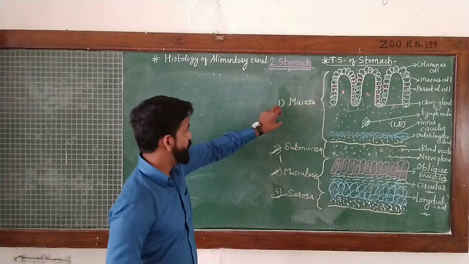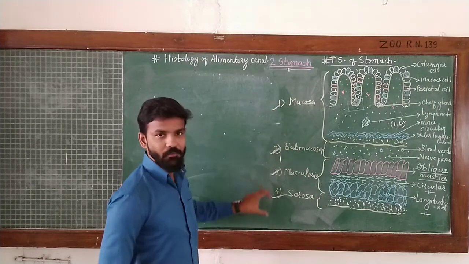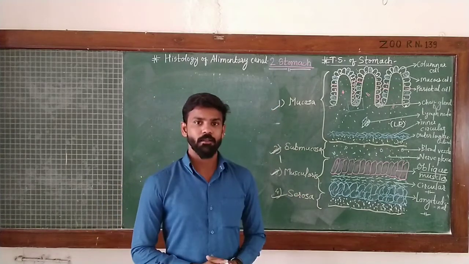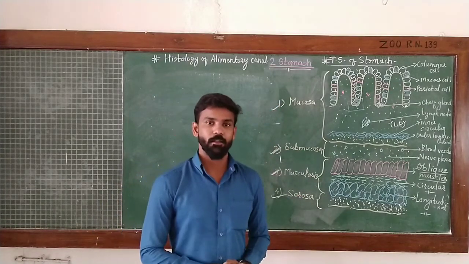These layers are the same in the entire alimentary canal, but with some modifications.